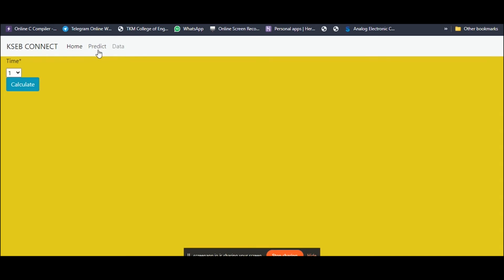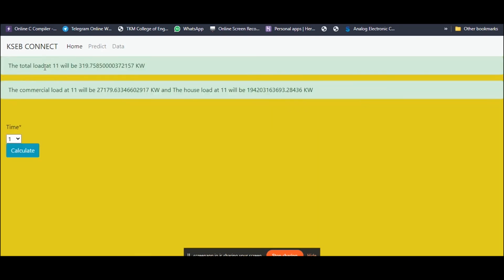And also there is a predict method here in which we can predict the time, like 11 a.m. in the morning, and calculate what the load values and the commercial values will be. How did we arrive at such values? We used Lagrange interpolation and the graphical method to create these values and hence make the power consumption predictable.